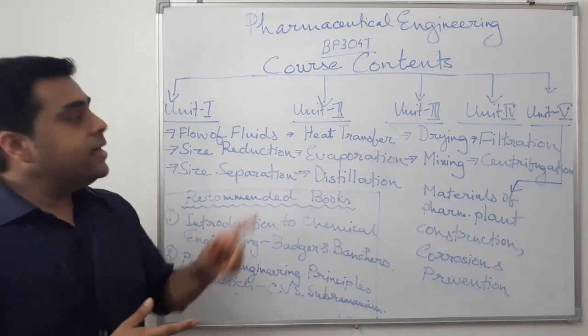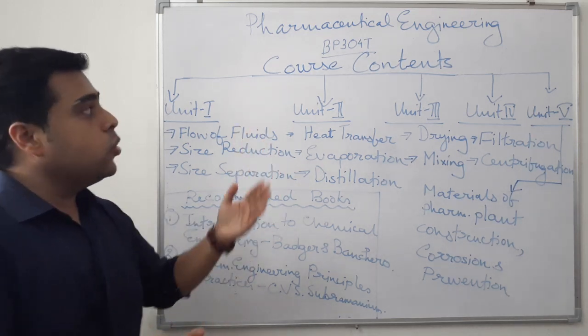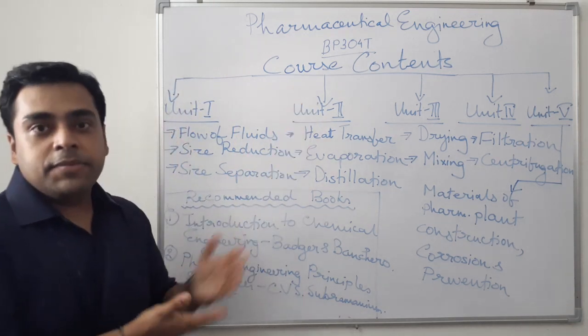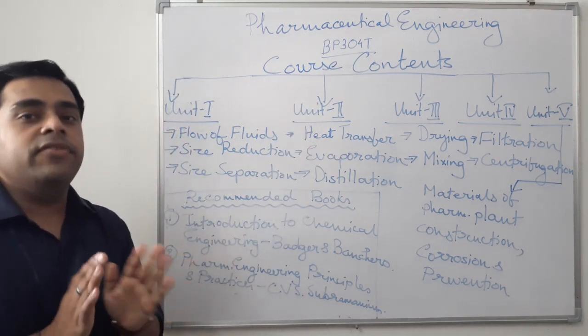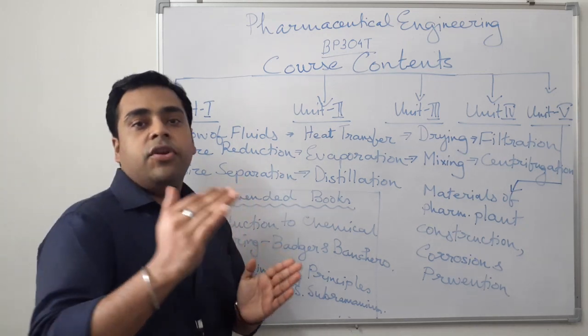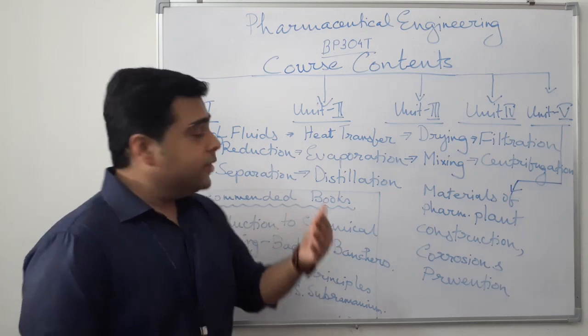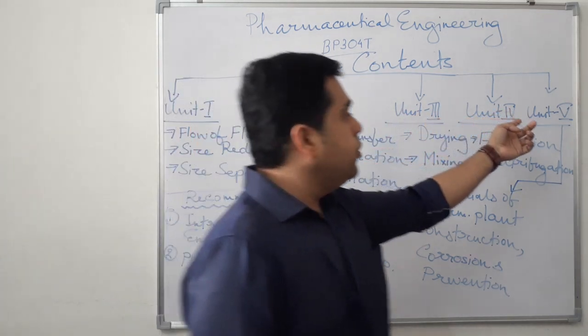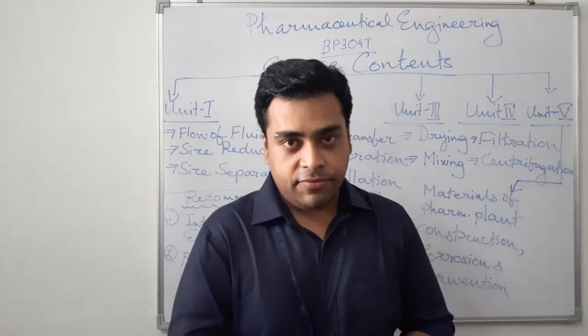Moving ahead, let us see what are the course contents of the subject. Now, this subject has been divided into 5 units, and each unit comprises different unit operations. Let us see. We have Unit 1, Unit 2, Unit 3, Unit 4, and Unit 5.